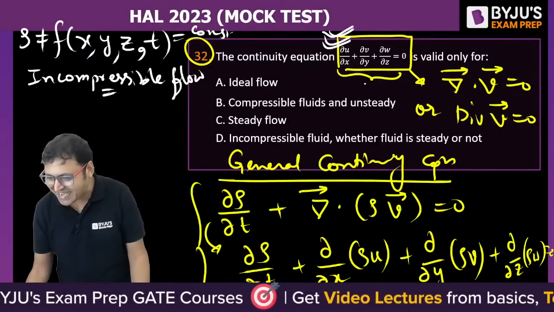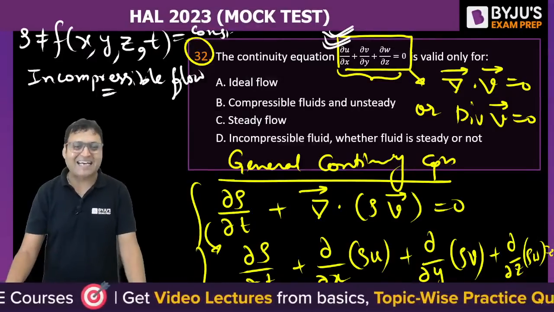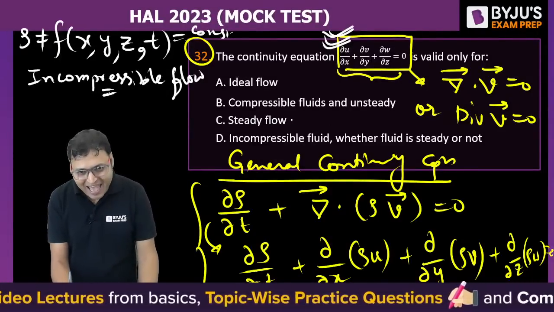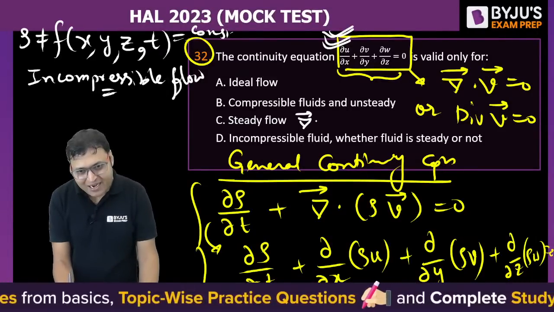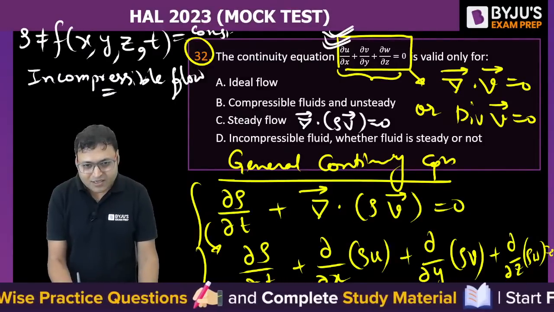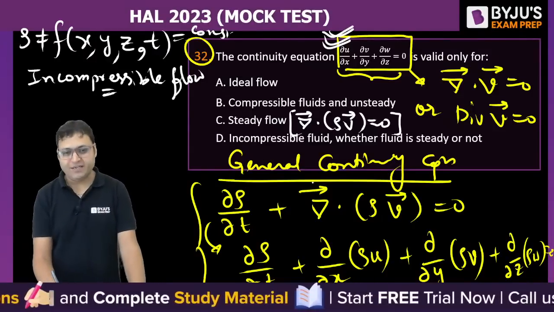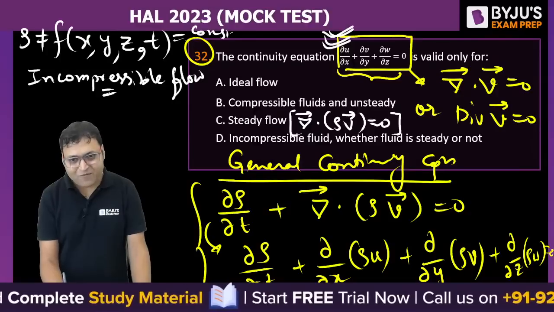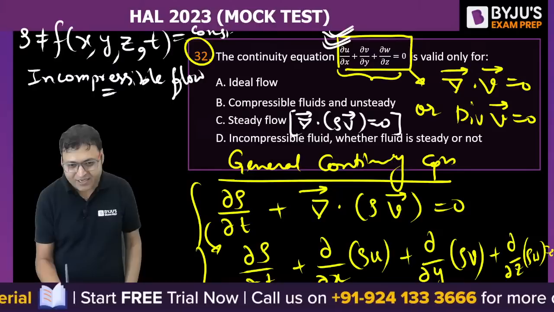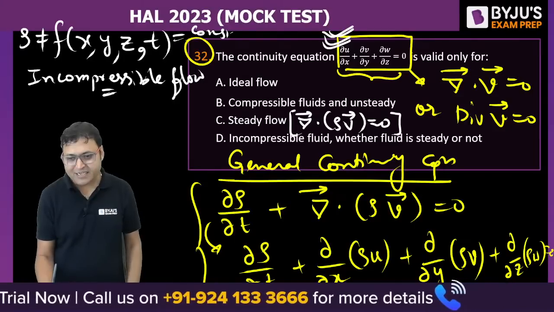What is the correct answer then? No. So many students have given the incorrect answer. If the flow would have been steady, then the expression would have been del dot rho v is equal to 0. For a steady flow, the expression would have been del dot rho into v, for compressible fluid. This is for compressible plus unsteady, isn't it?